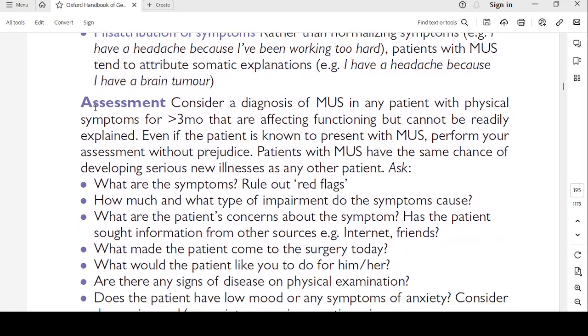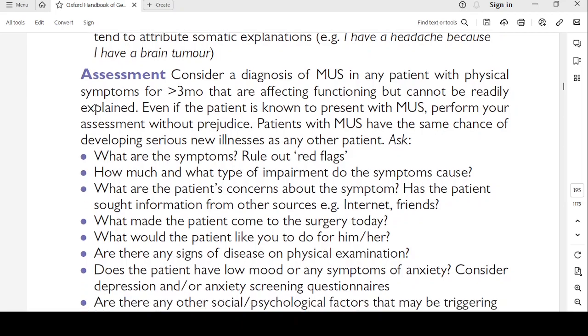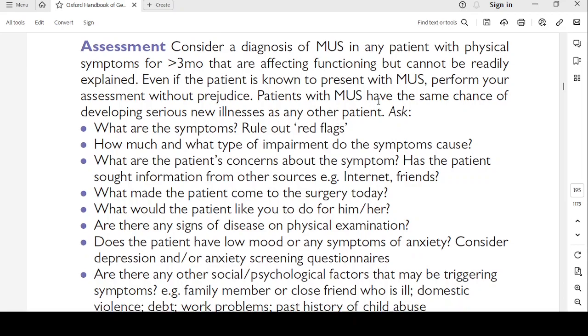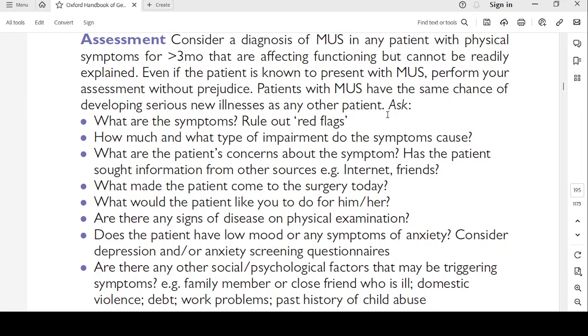Assessment. Consider a diagnosis of MUS in any patient with physical symptoms lasting more than 3 months that are affecting functioning but cannot be readily explained. Even if the patient is known to present with MUS, perform your assessment without prejudice. Patients with MUS have the same chance of developing serious new illness as any other patient. So you should not be biased by your initial diagnosis of MUS. You should do a careful examination for everyone, as there might be some organic cause also.